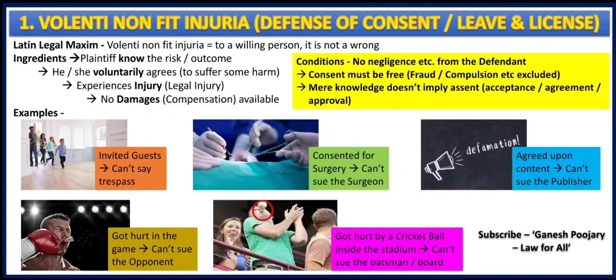So the first one, plaintiff knows the risk. Second one, he voluntarily agrees to take the risk. The third one, he or she experiences the legal injury. And the last one, in such a case, there are no damages or compensation available to the plaintiff. That's all you need to remember as far as the ingredients are concerned. Well, after listening to so much, now you might be feeling that you have understood what is Volenti Non Fit Injuria.